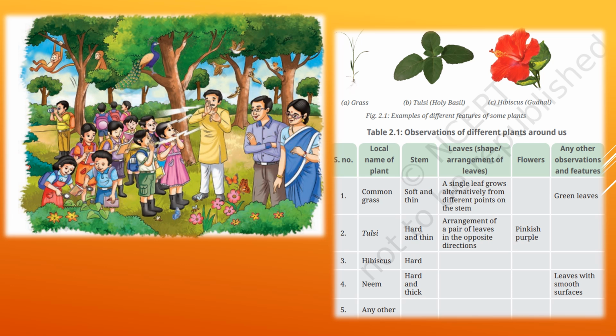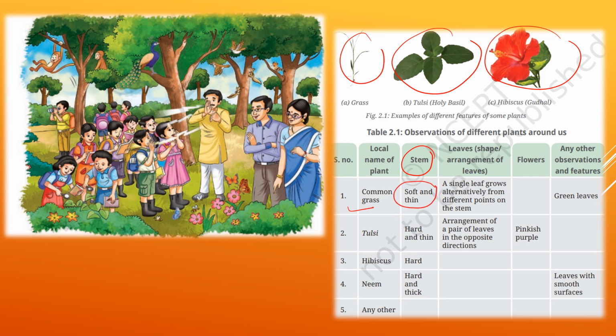As we know, if we take the basics, we have three types of plants: herbs, shrubs and trees. Here they have taken some examples. The first one is grass, then the second one is tulsi and the third one is hibiscus. In this table there is the local name of the plant, then the stem, how it is. The first one is the common grass, which has a soft and thin stem.